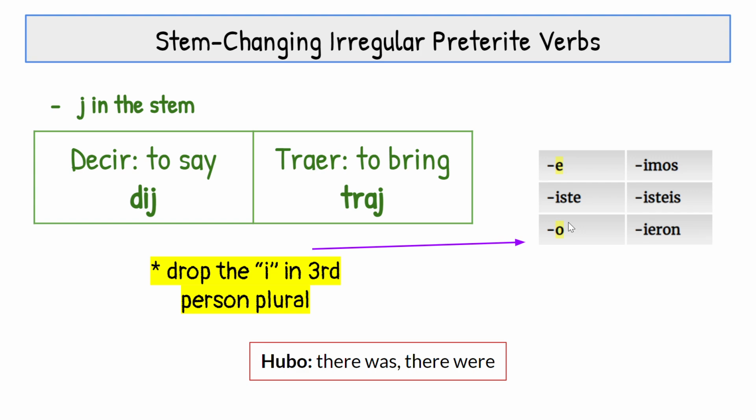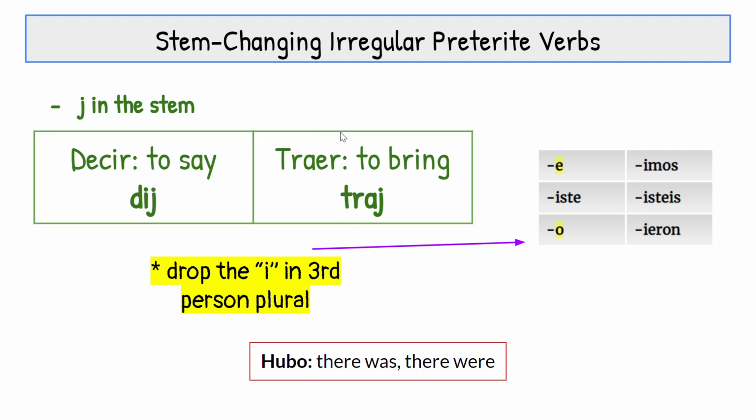These are also in Unit 8. These also have a stem change that's really strange in the front. Because it's a weird stem change in the front, it's going to take these new root endings. Okay? You're going to drop the I in the third person. So decir, take off your IR, and then you change to D-I-J. Dije, dijiste, dijo, dijimos, actually, I got that little chart wrong. Dijeron. You're also going to drop the I right there. Dijeron.